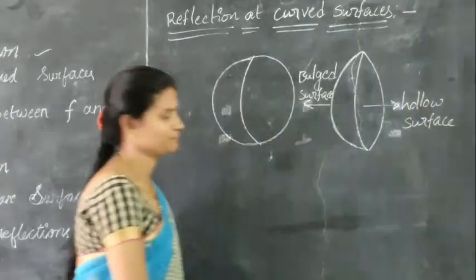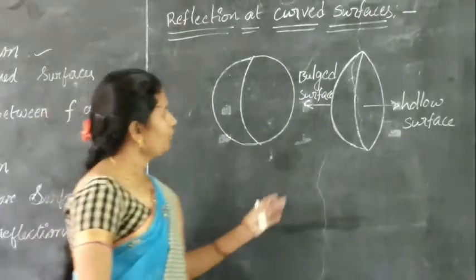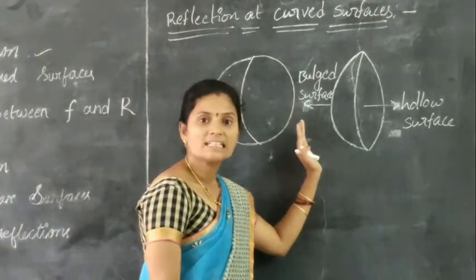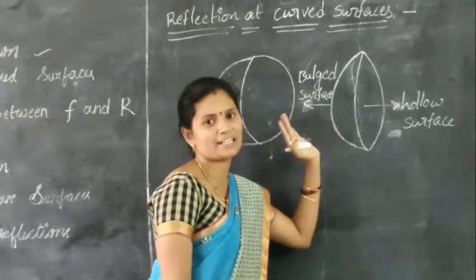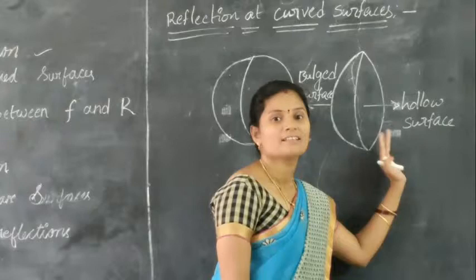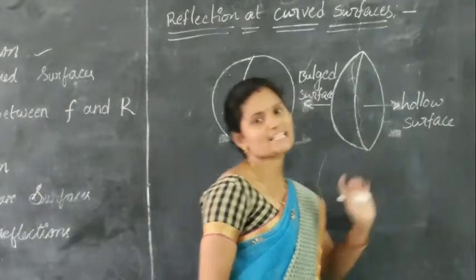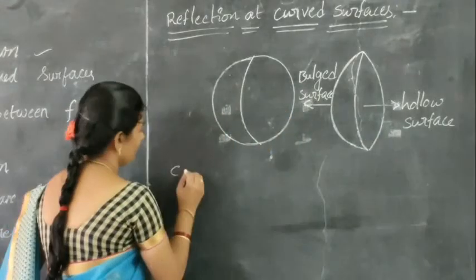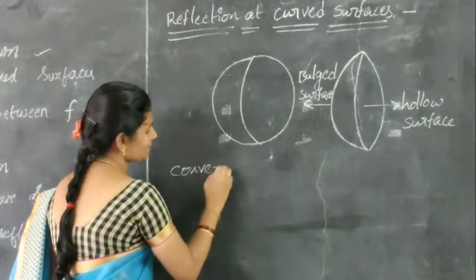Hollow surface. So, whenever the bulged surface is reflecting and the hollow surface is polished, then it is said to be a convex mirror. Here, what does convex mirror mean?